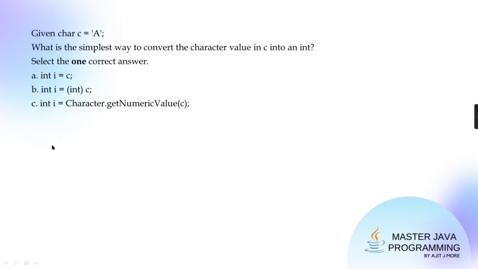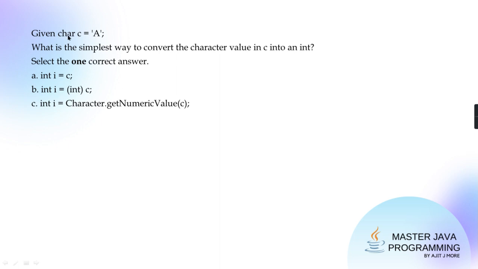Some multiple choice questions based on it, and then we will move on to some more operators of Java. This is a variable declaration C of type character and 'A' is assigned. When we say 'A' is assigned, actually A's Unicode only is stored, remember. A's Unicode is 65, so in reality that 65 is stored in C. Many people don't accept that.